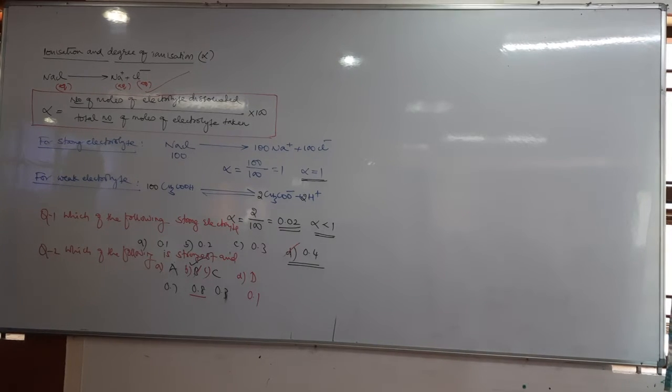Which of the following is a strong electrolyte? A, B, C, D. Which of the following is a strong acid?